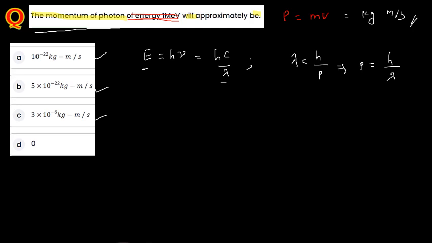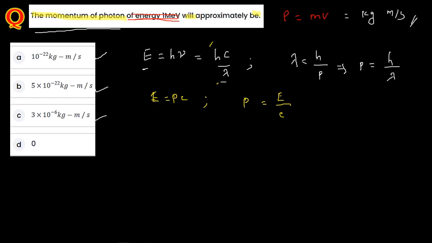Therefore E is equal to p into c, and momentum p is equal to E divided by c.